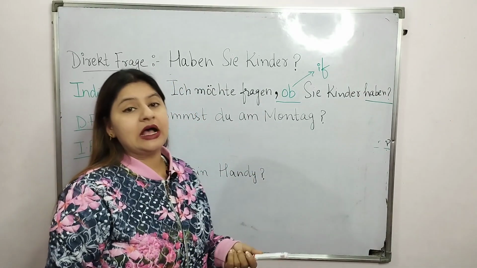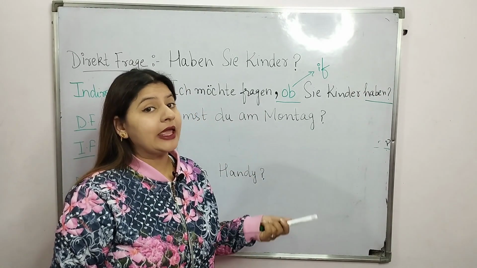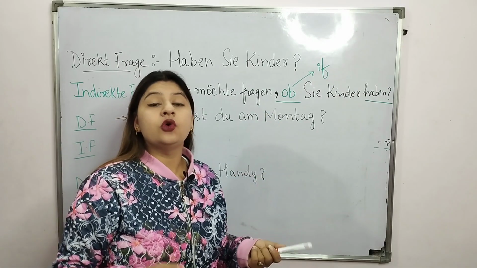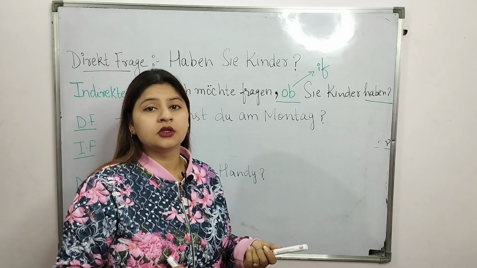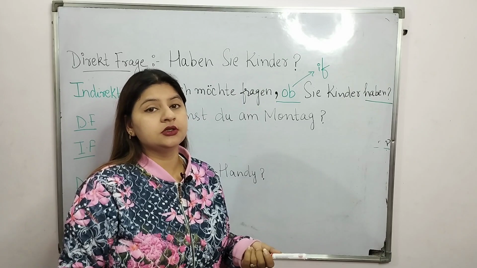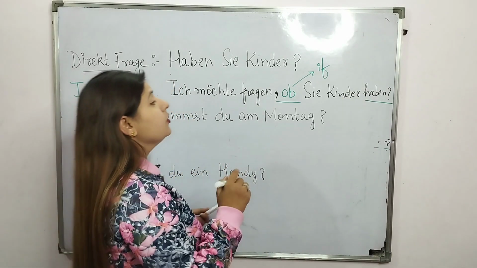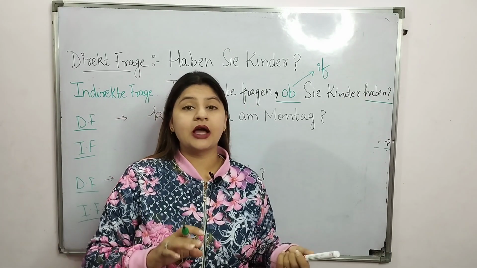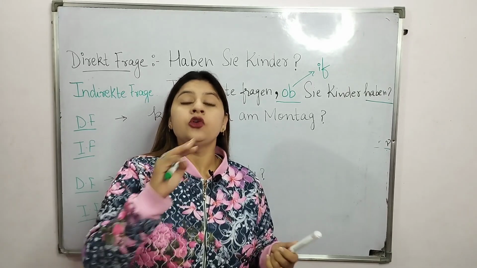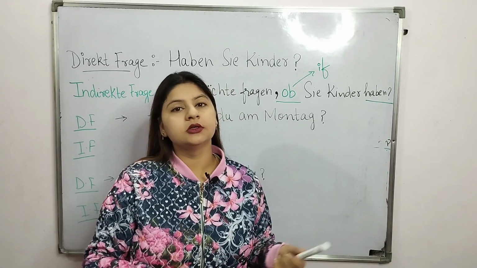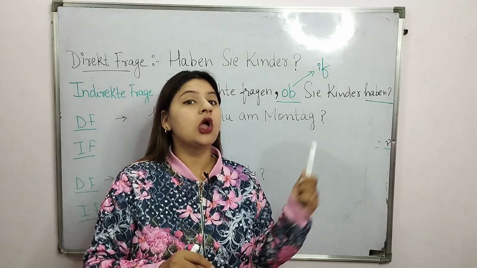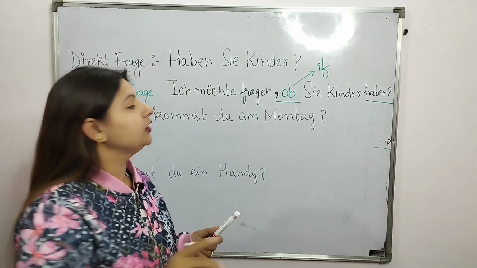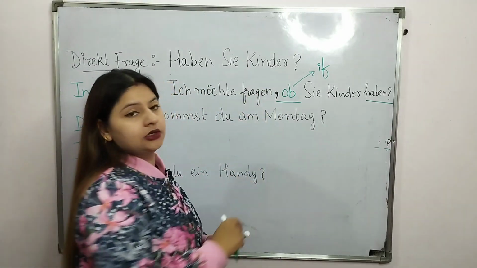I would like to ask if you have children. When we are making indirekte Ja-Nein-Fragen, we have to put ob. So don't forget to use ob with Ja-Nein-Fragen.